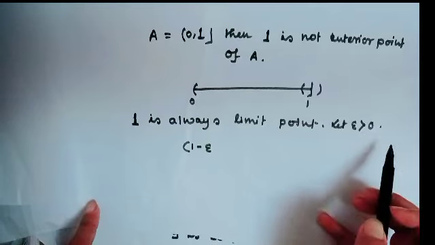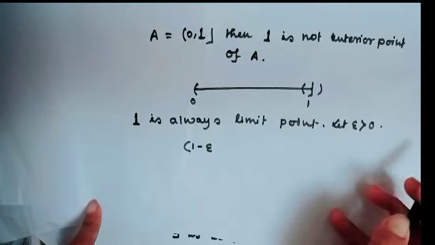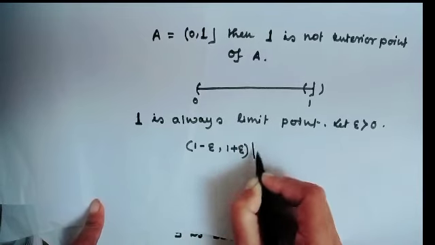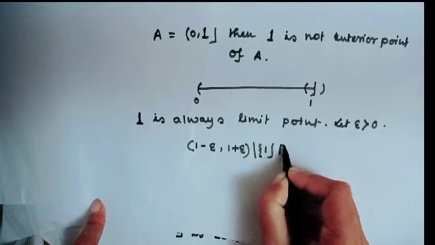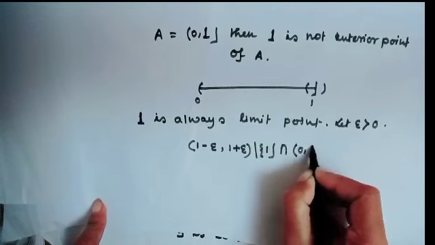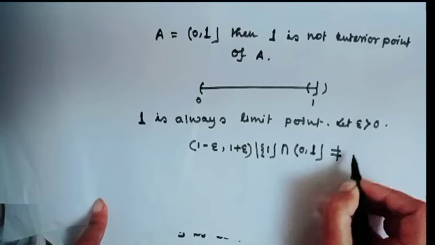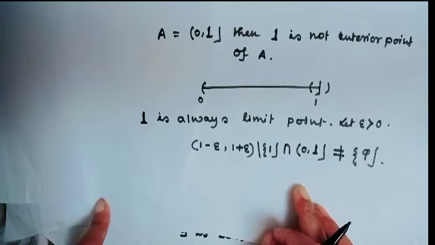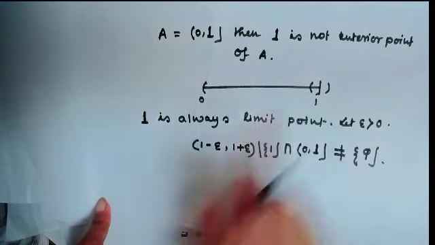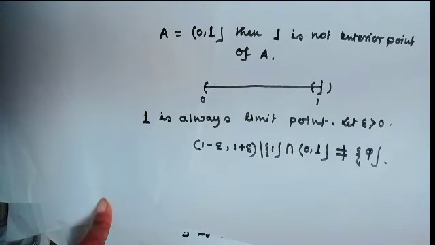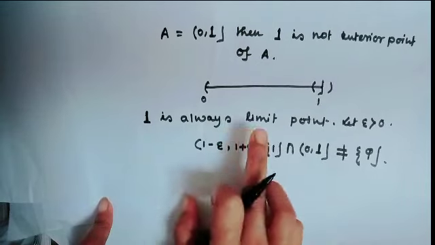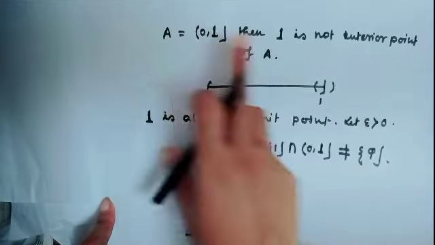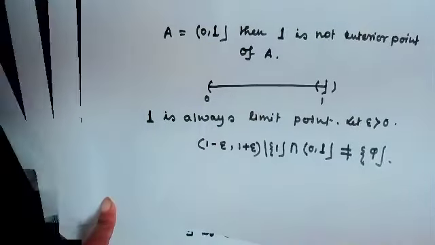Then (1 minus epsilon, 1 plus epsilon) with the point 1 removed, intersected with the set (0, 1], is always not equal to the empty set. It always intersects at least one point of the set, so 1 is a limit point of the set (0, 1], but 1 is not an interior point.